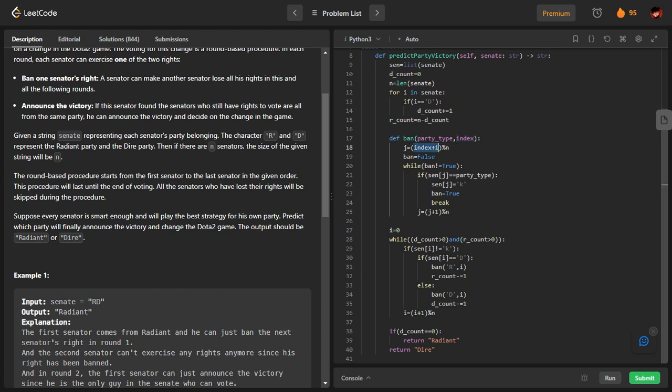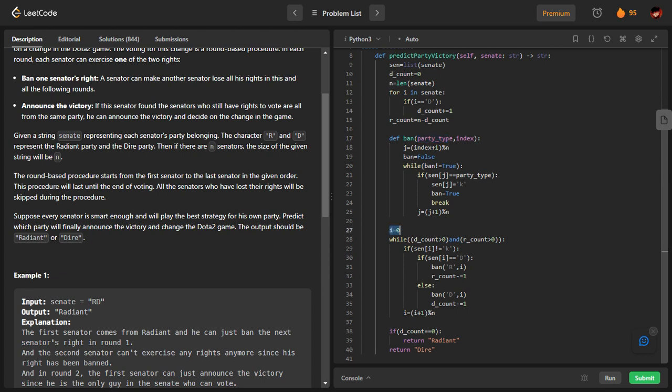Please note these points down. Starting from index plus 1, it will ban the member of type party type. This party type is going to be either R or D. So we'll start from index plus 1 and ban whenever we find a member of this type. I have not typed it here, but please understand these points. I am going to start from index plus 1 and ban whenever I see a member of this particular type. Party type means either R or D. I will explain the code also, but let me show you the main function first.